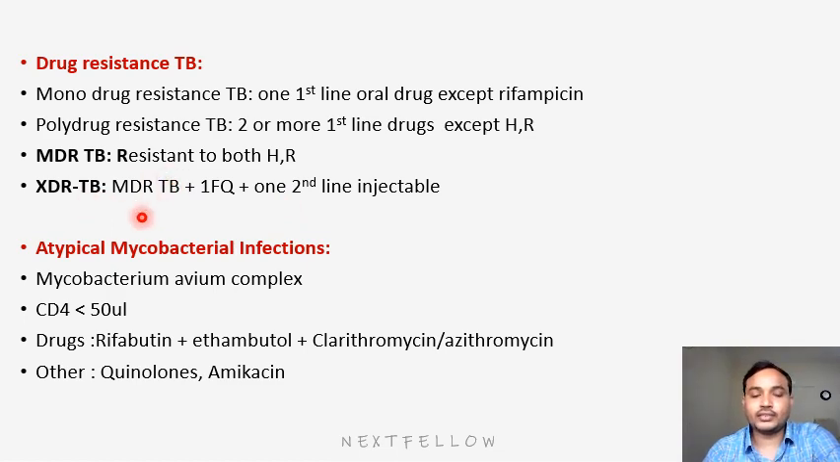Next important is atypical mycobacteria infection. It is caused by Mycobacterium avium complex, that is MAC. It mainly occurs when the CD4 count is less than 50. The drugs we use here will be rifabutin. Rifabutin will be more beneficial in MAC, and at other times also in AIDS with TB patients. Next, ethambutol will be used, and clarithromycin or azithromycin. Azithromycin will be given in a once weekly dose because of its long acting nature.